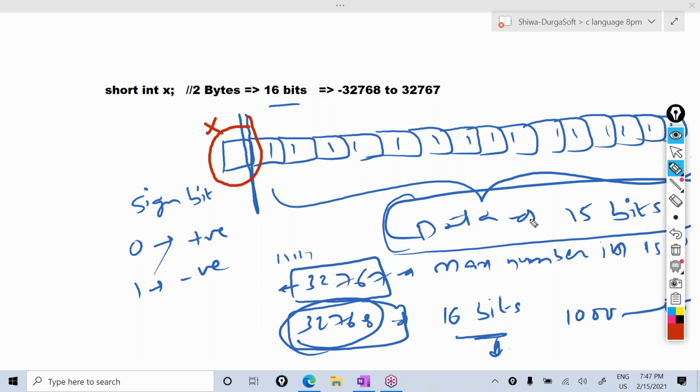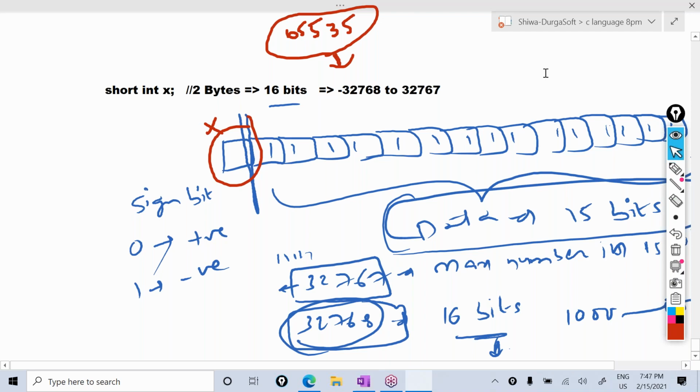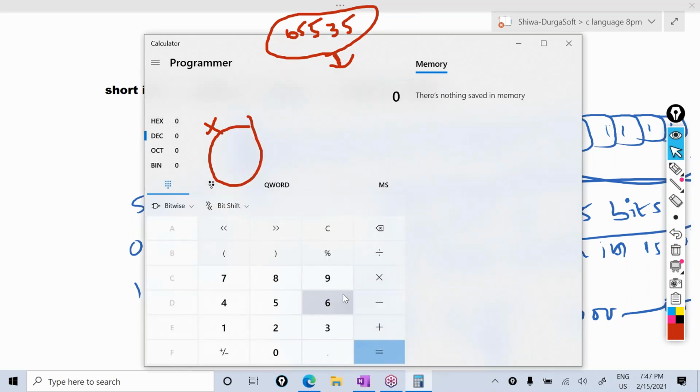In the 16 bits, what is the maximum value? 65,535. 65,535 is the maximum value in the 16 bits. If you take 65,536, 17 bits will be there. You can check here. I'm taking 65,535. Observe how many ones are there? 16 ones are there. 4 plus 4, 8, 8 plus 4, 12, plus 4, 16.